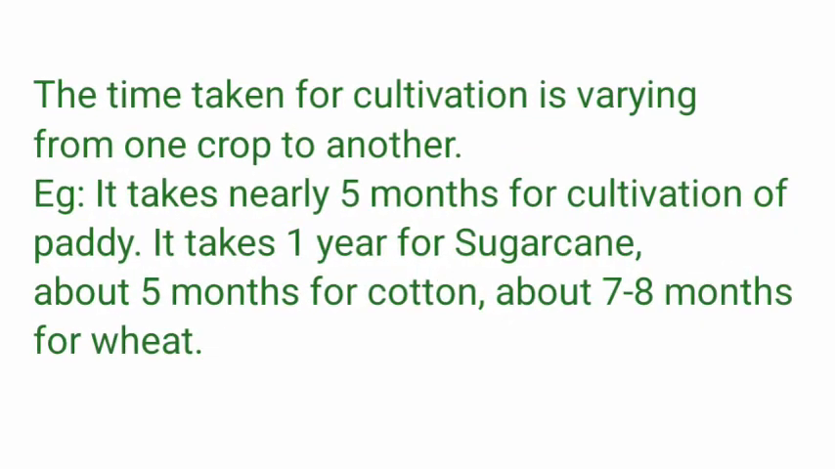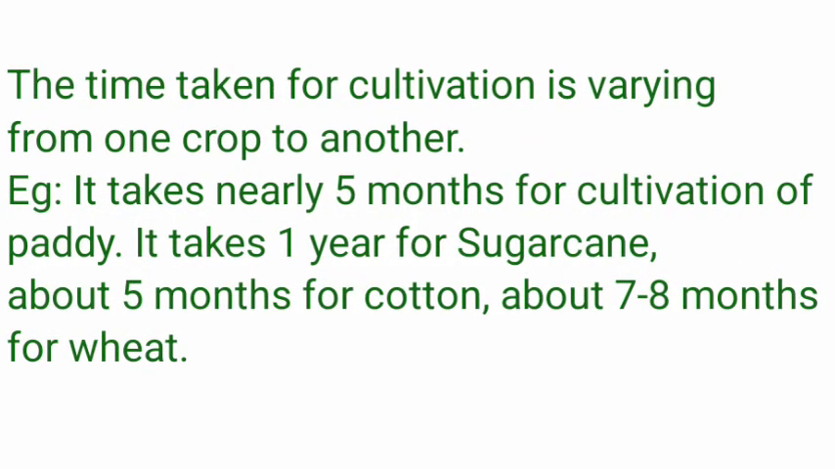The time taken for cultivation varies from one crop to another. This is the most important thing we should remember. For example, it takes nearly 5 months for cultivation of paddy during Kharif season. It takes 1 year for sugarcane to have a complete yield or production. It takes about 5 months for cotton and about 7 to 8 months for wheat. In this manner, we can understand there is a variation of crop growth and production from one crop to another.